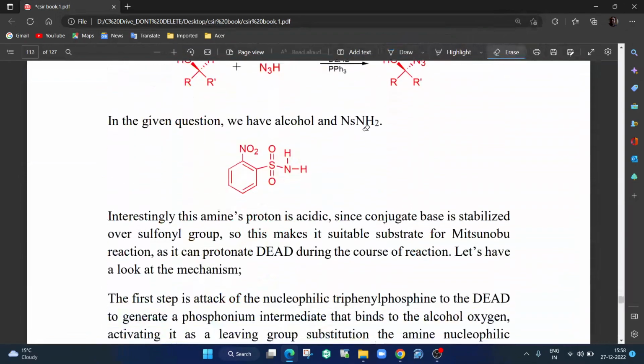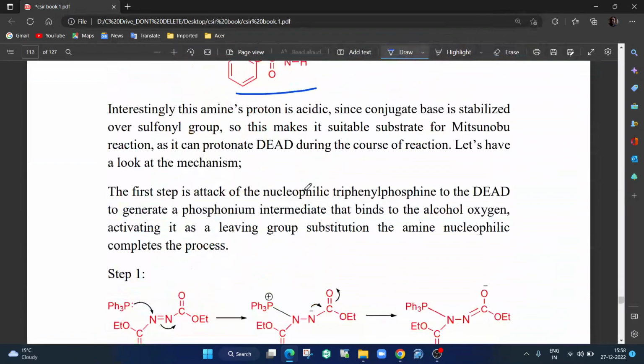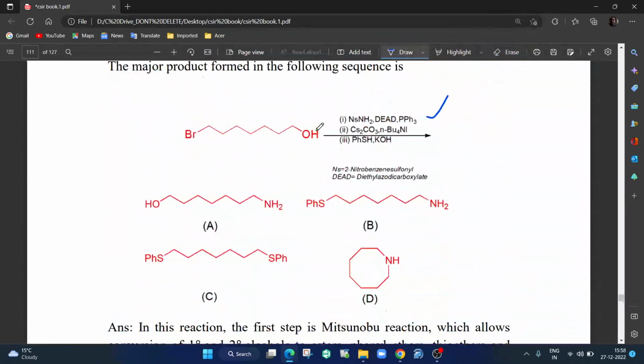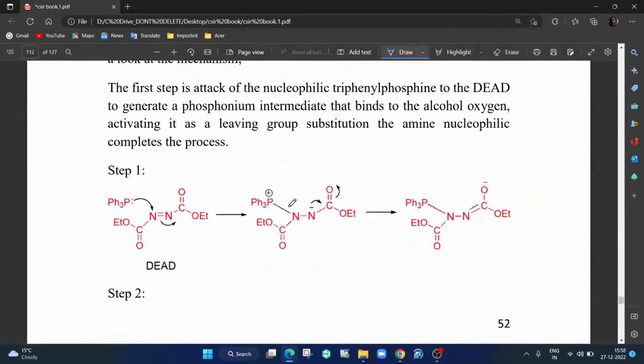In the given question, there is alcohol, we saw very clearly, and then you are having NsNH2. NsNH2 is this compound. Now this proton is acidic because if you remove this proton, you get negative charge which gets stabilized over sulfonyl, okay. So this is what is being used. Now it becomes very simple. When you look at the question, you will understand. So this part will be attacked by NsNH2, we saw that, and here it will form the bond, right.